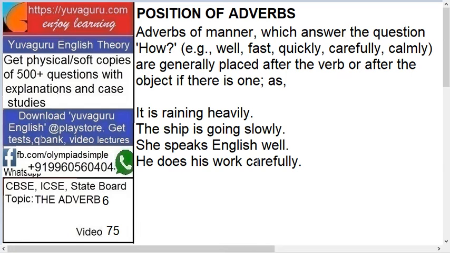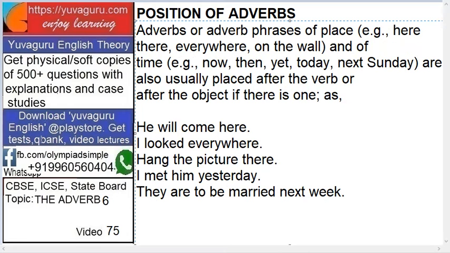He does his work carefully. Now which is the verb? Work is not the verb, right? Here the verb is does, because there is a trick to identify the verbs. Change the tense. He did his work carefully. He will do his work carefully. The sentence remains the same. Change the tense of any word which you feel is a verb. So does, did and will do. The sentence remains the same. That's why does is a verb and work is an object. Okay, so placed after the object over here.